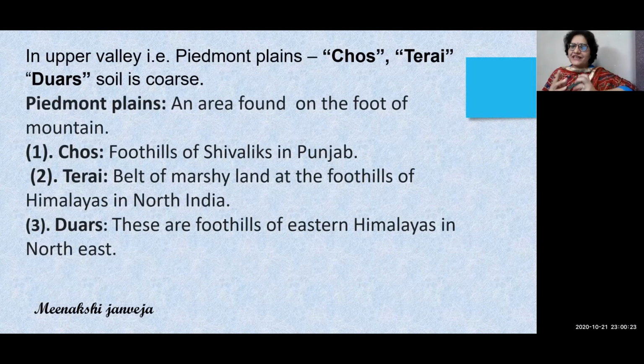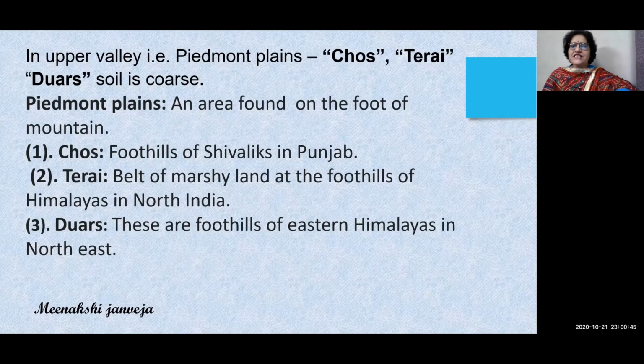In the upper valley region, which is known as Piedmont Plains, 3 features are found. They are Chos, Terai, and Dwars. There, the soil is very coarse and rough in nature. So what are these Piedmont Plains? They are found on the foot of mountains.